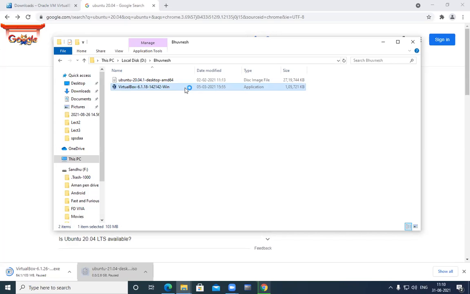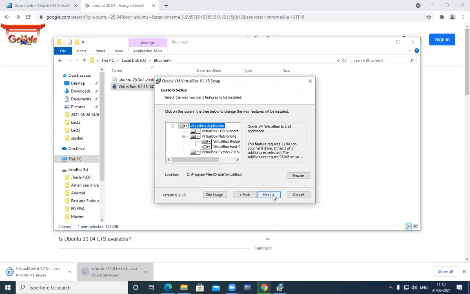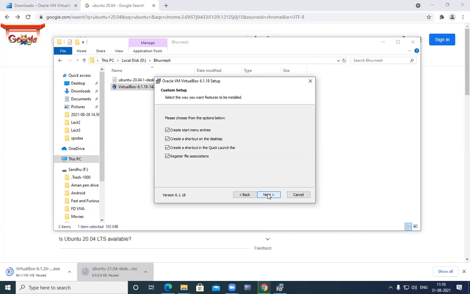I will double click on this file, and now there is a welcome screen: Welcome to Oracle VM VirtualBox 6.1 Setup. I will click on next, then again next, and the file location is on the C drive, Program Files, and the folder name is Oracle, and the further folder is VirtualBox. Okay, I will not change any of the location. I go for next, then again next, then yes.